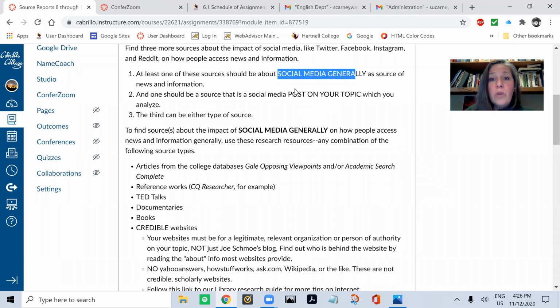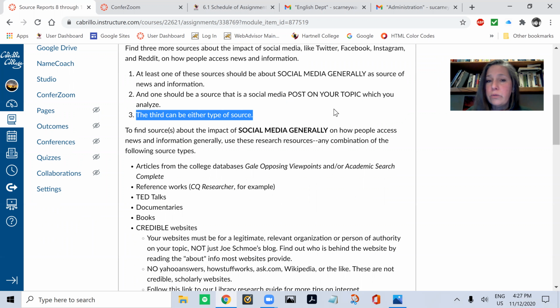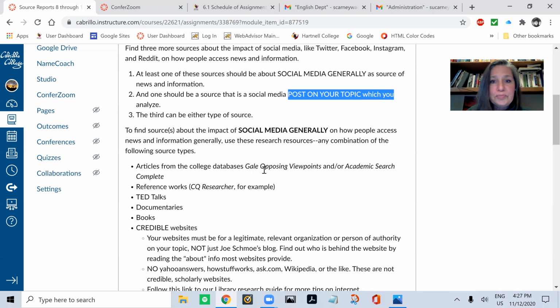All right, and then another one needs to be a social media post on your topic. So this one is about social media generally, and this one is a social media post on your topic. So if your topic is coronavirus, this one needs to be a Twitter post, an Instagram post, a Facebook post about coronavirus, or Black Lives Matter, or whatever your topic is. All right, and then the third one can be a second of either of these two. So you need one of each and then a third one. It can be another one of these or another one of these, and that's a total of 3.